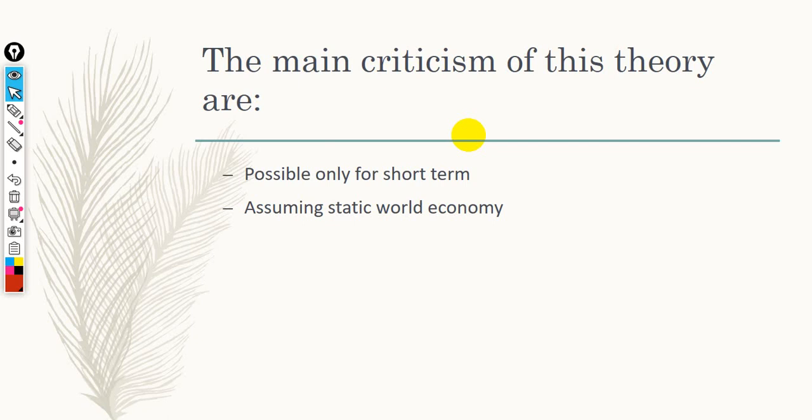The second main point, assuming static world economy. Static world economy means that each country would like to maintain as it is. So if I am an importer, I am going to be importer forever. If I am an exporter country, I am going to be exporter forever. And this actually is not going to happen in real life.